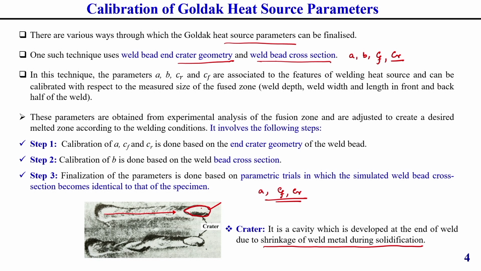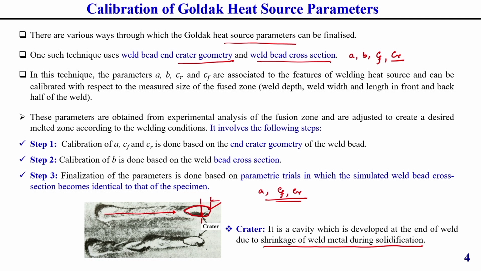Its shape looks like a double elliptical type of shape, you can see. One part you can consider as the front quarter ellipsoid and the other one is the back quarter ellipsoid. How to calculate, in the next slide I will discuss.